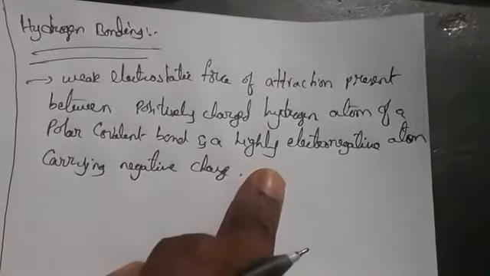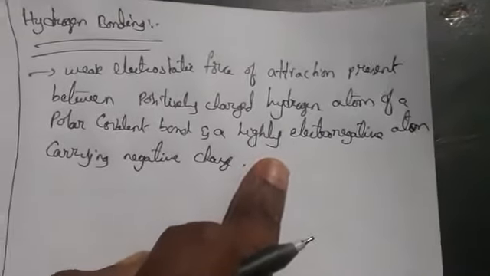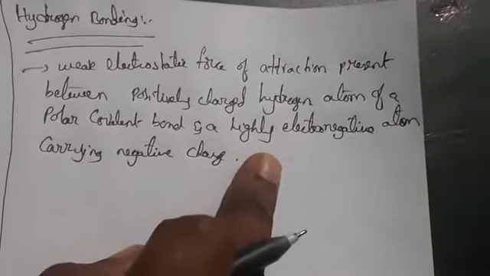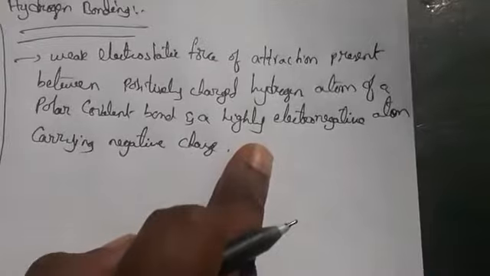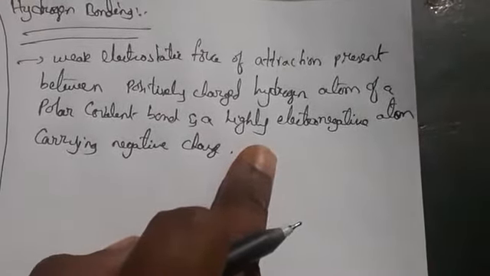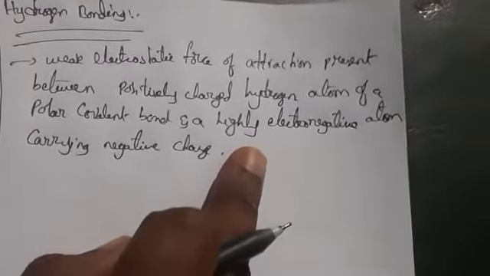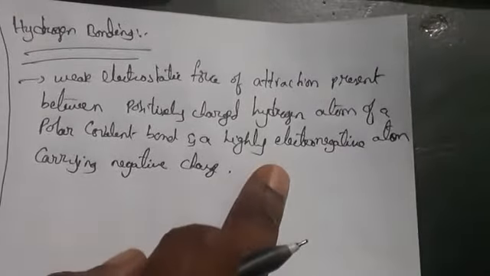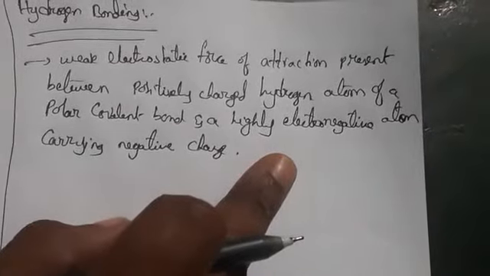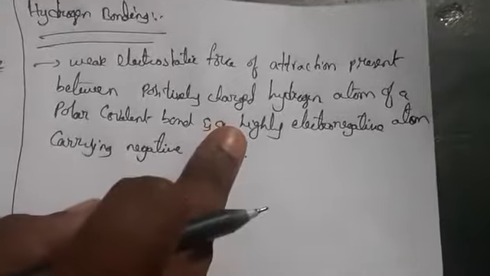So what does it mean? If you take HCl, HF, HBr, H2O, and these molecules, if you take N, O, F, nitrogen, oxygen, fluorine, they are all highly electronegative atoms. So the hydrogen will get a small positive charge. Polar covalent bond means different atoms. For nonpolar molecules there is no hydrogen bonding. Only for polar molecules do we get hydrogen bonding.